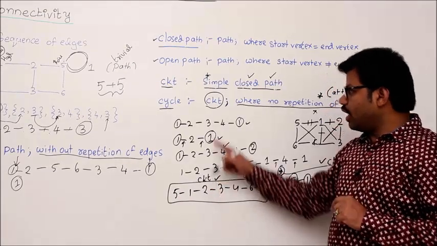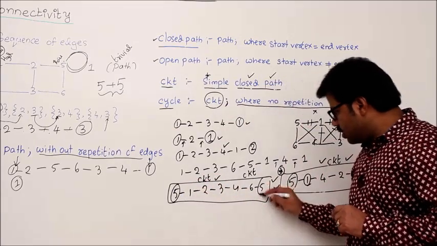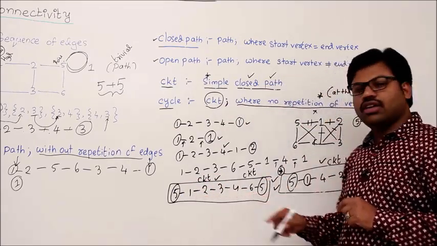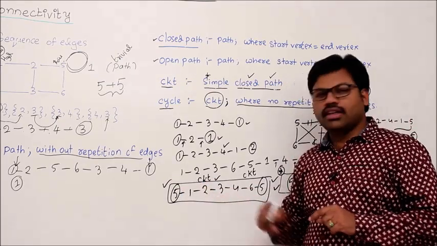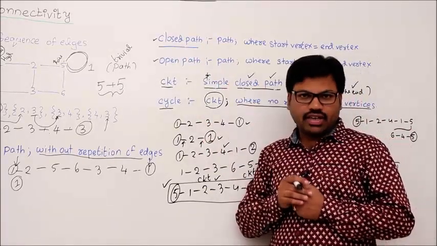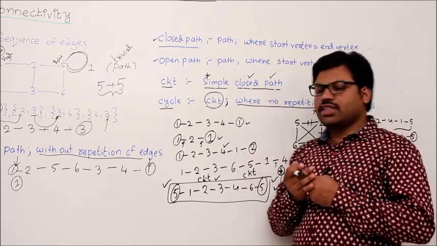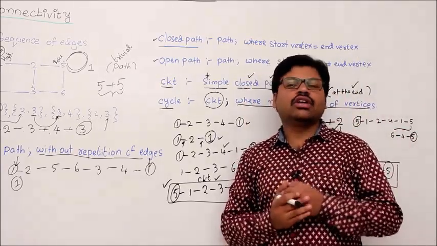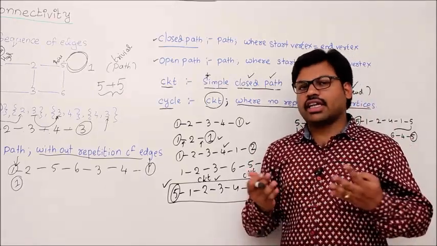But a circuit is a cycle only if there is no repetition of vertices. So apart from these ends, are you seeing any repetition? No, right? That's why no repetition of vertices. It is a cycle. So these are all fundamental things in the connectivity topic. So you learn what is path, what is simple path, what is closed path, what is open path, what is circuit, what is cycle, isn't it? So using that we are going to define connectivity.